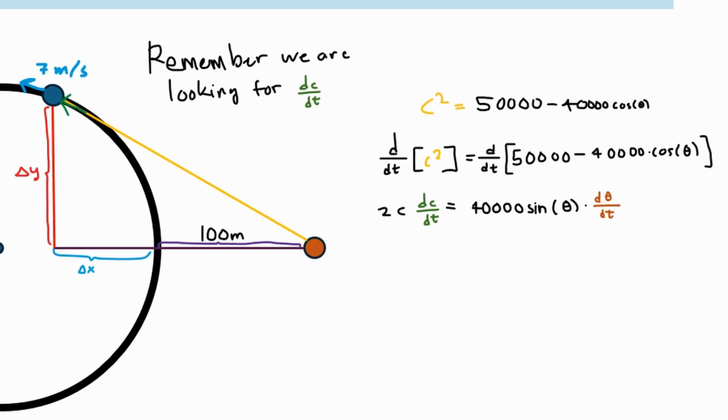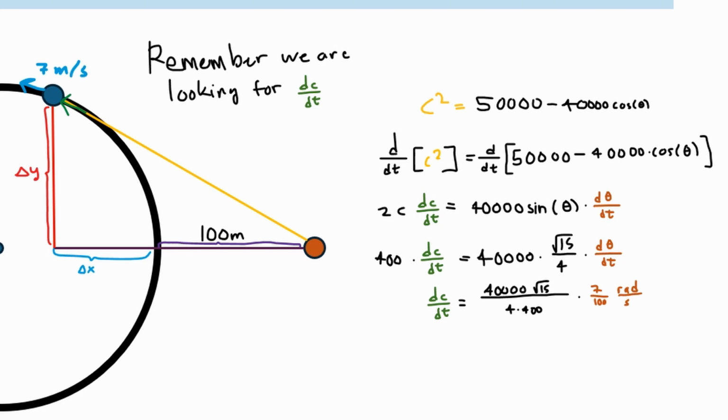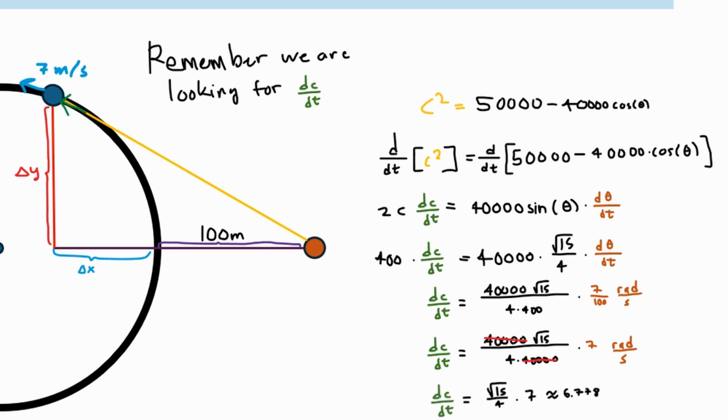So 2 times c, c being 200, so 400 times dc over dt is equal to 40,000 times radical 15 over 4 times d theta over dt. From here, we divide both sides by 400, and then we plug in what we know for d theta over dt. After multiplying things together so that it eventually will cancel out cleanly, we get that dc over dt is equal to radical 16 over 4 times 7, or around 7.778.